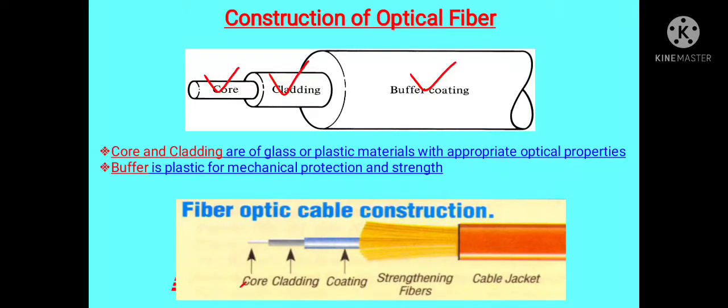If you concentrate on this lower figure, then it is seen that in this structure, along with the core, cladding and coating parts, there are two additional parts. Which of them? First are the strengthening fibers, which are used to provide proper strength to this optical fiber, and the strengthening fibers are covered by this cable jacket. Again, this provides additional protection to the overall optical fiber cable.